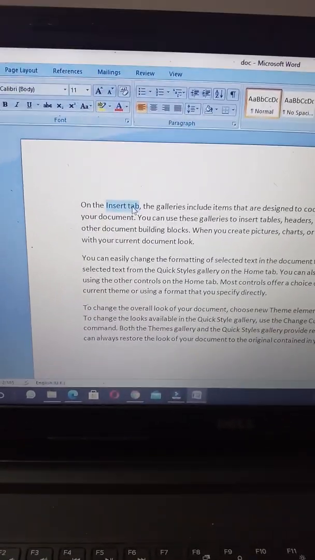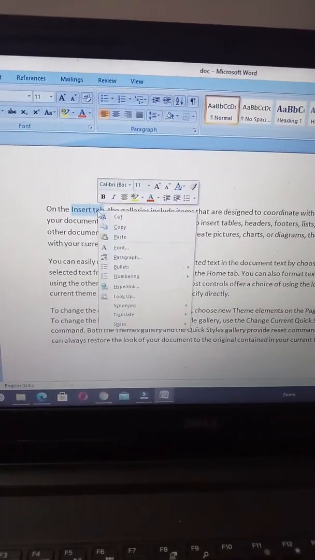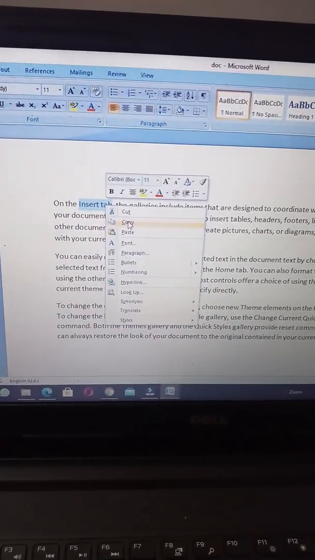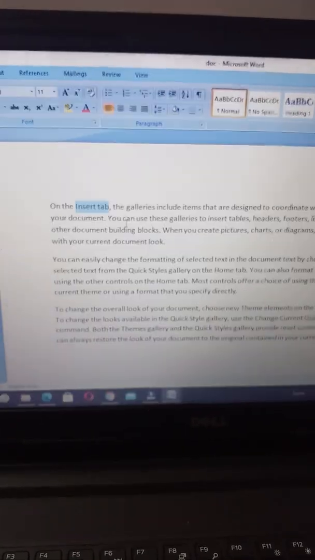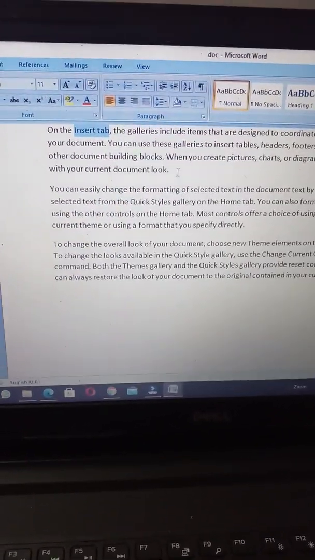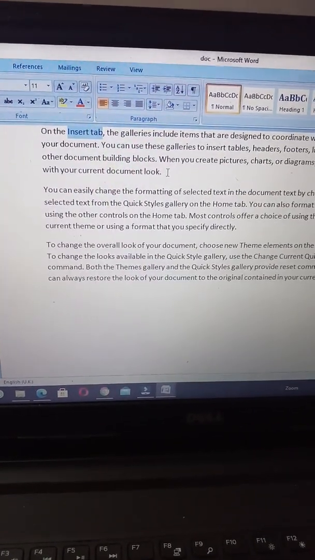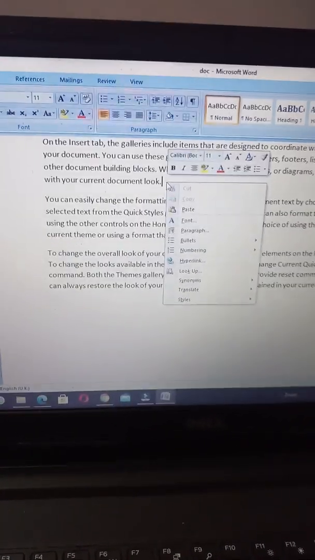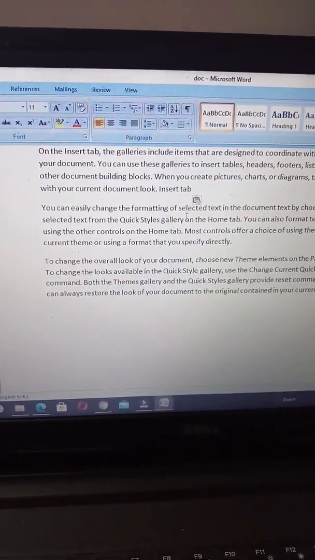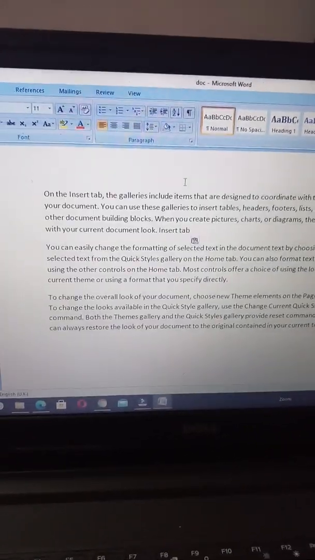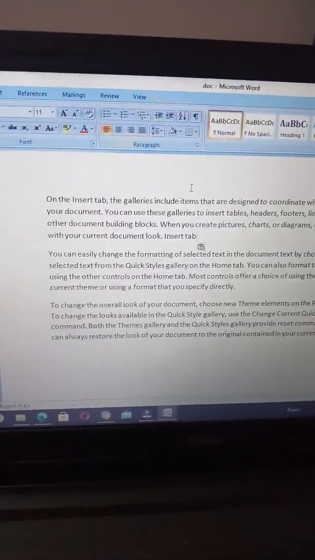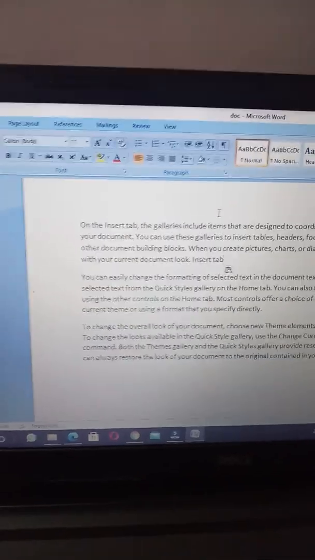Then you need to right click it, and you have an option like Copy. You need to copy, and then you can paste it here. So you need to keep the cursor here, click the right button and then choose the Paste option, then it will display. And the shortcut key for copy is Control plus C.